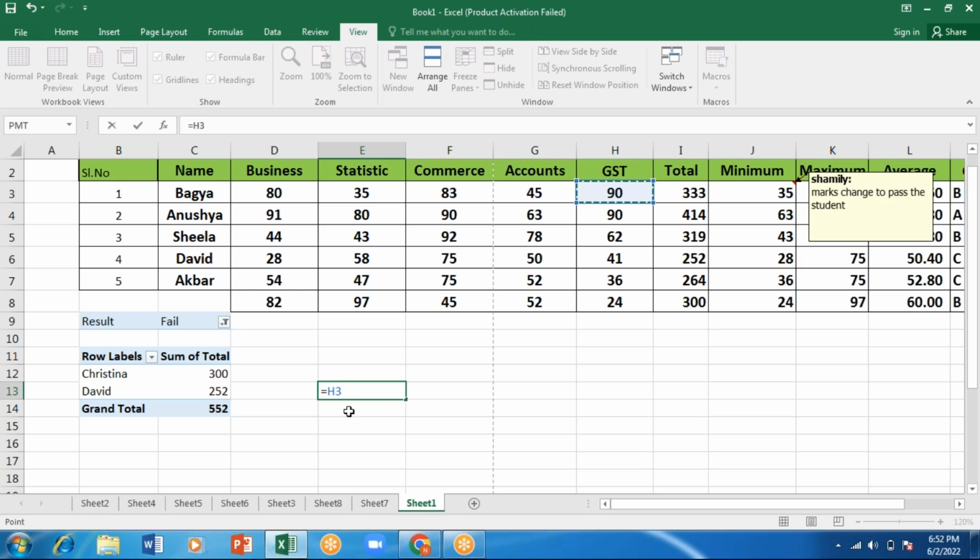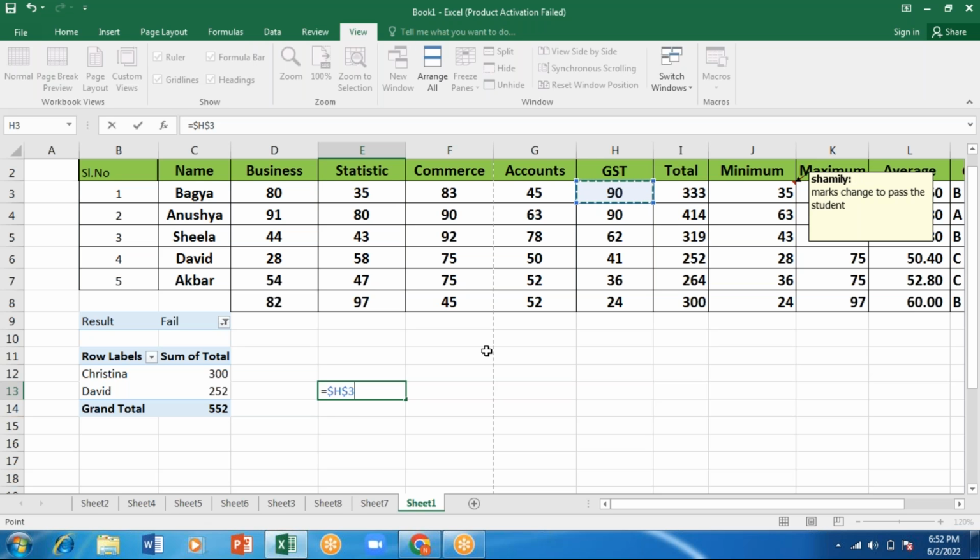If I press F4, it comes with a dollar before H and also a dollar before the row number 3. This is an absolute reference. This is also a cell address only.